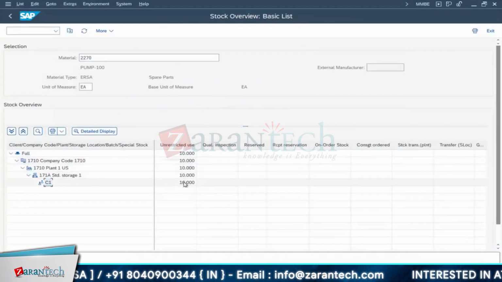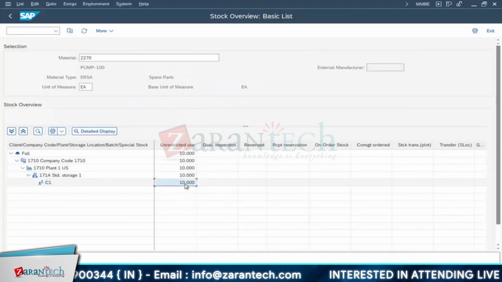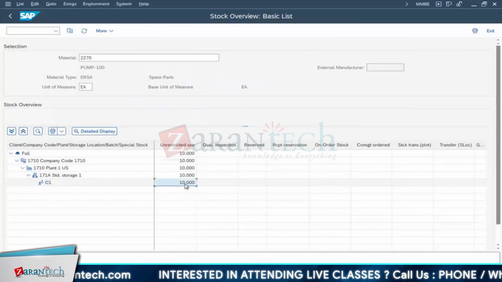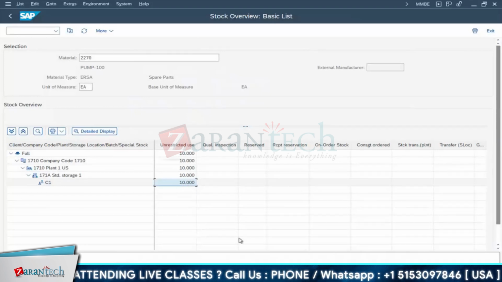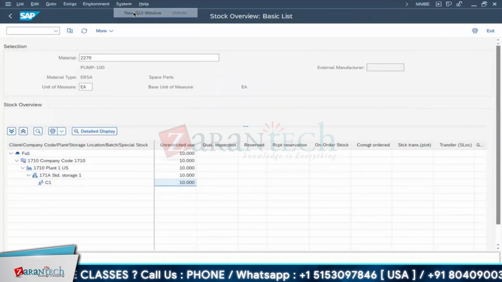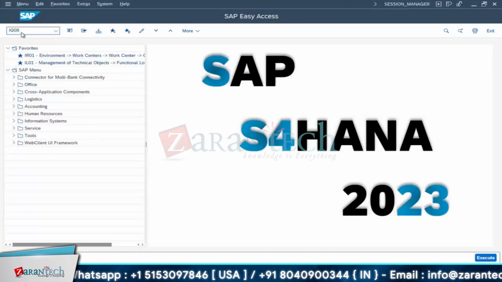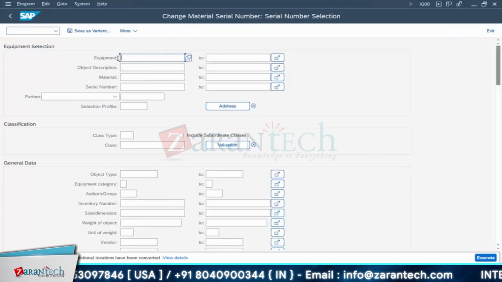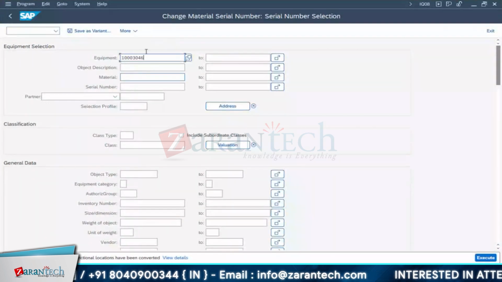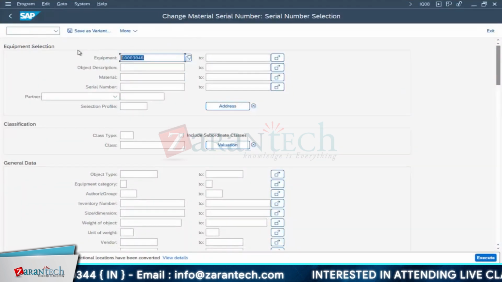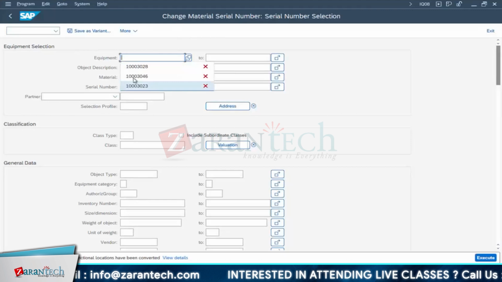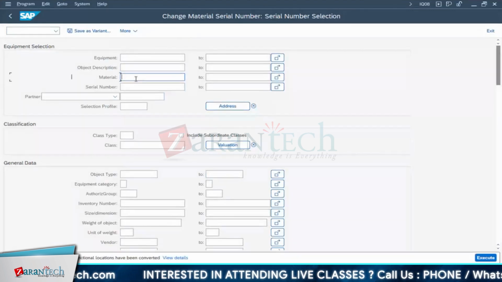Now you know this, when these materials are purchased, then the equipment number is created automatically in the backend, right? That is an integration between PP and PM and MM, because we have assigned a serial number profile. So where do we go and check that? Go for IQ08 or 09, and you'll get the list. I don't know the equipment number, but I know the material number. So go for your material number.